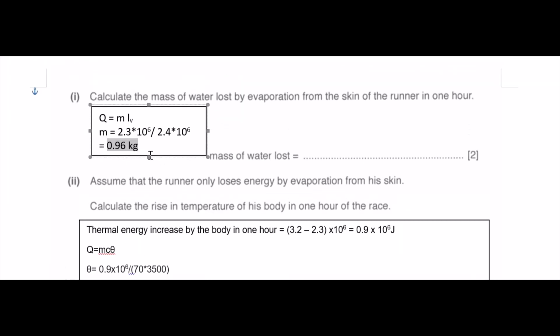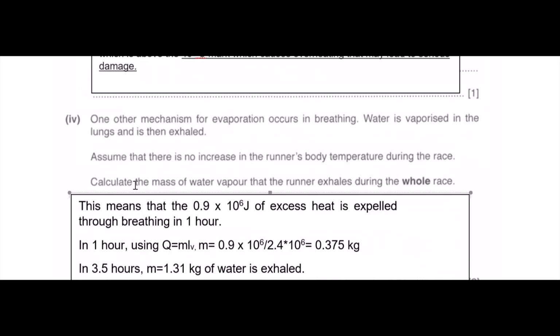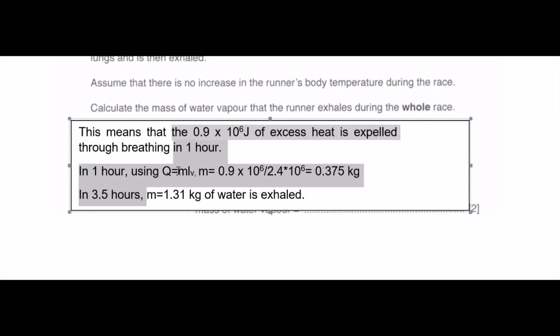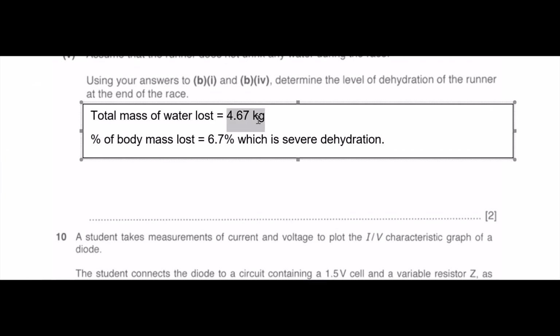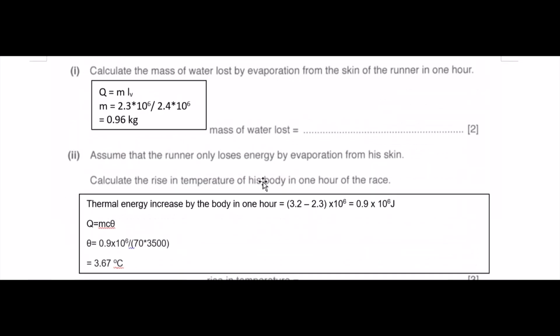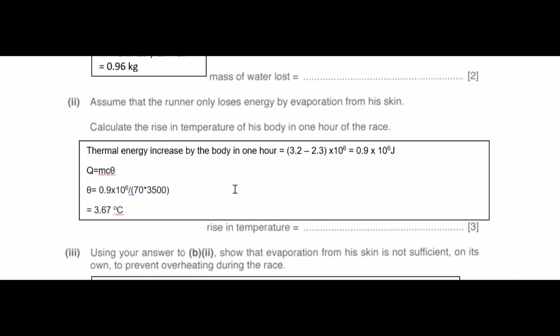So 0.96 kg times 3.5, so that I get water loss by evaporation throughout the whole race, and then I add this one, which is water loss through the lungs, or breathing, and that's how you get this value, 4.67. So percentage of body mass lost, take this value divided by the runner's mass. You should get 6.7%, which according to your table over here is severe dehydration.